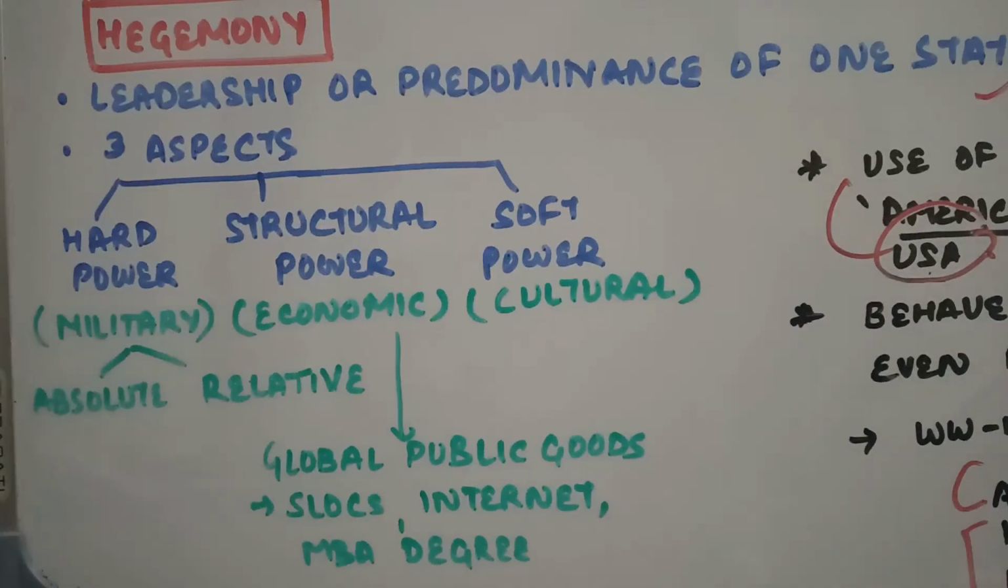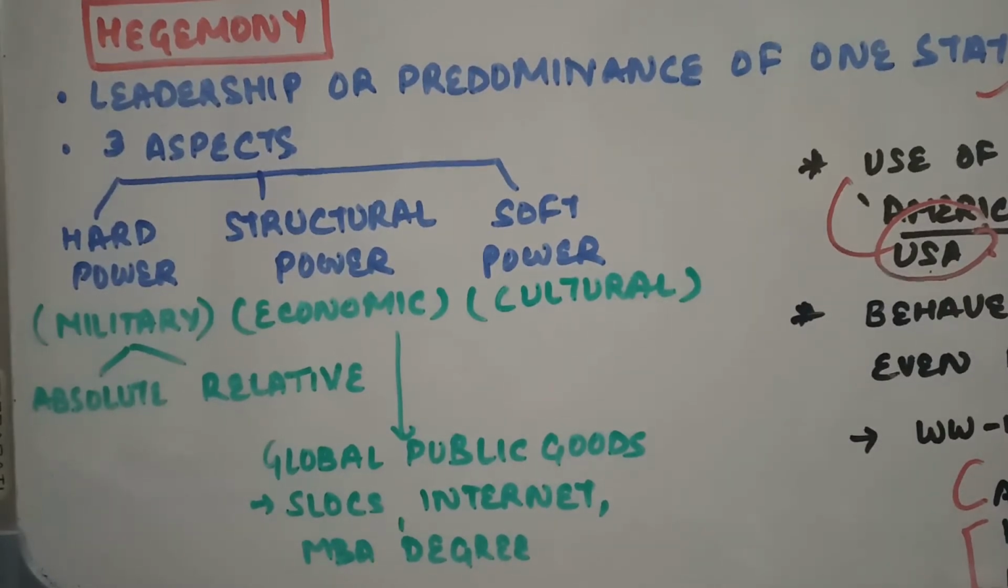अब ये जो dominance होती है, इसके कई aspects हो सकते हैं. So there can be military domination, there can be economic domination, or cultural superiority, and so on. राइट, तो हेजेमनी के तीन मेजर एस्पेक्ट्स हैं.